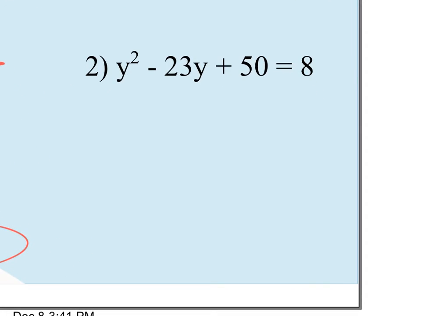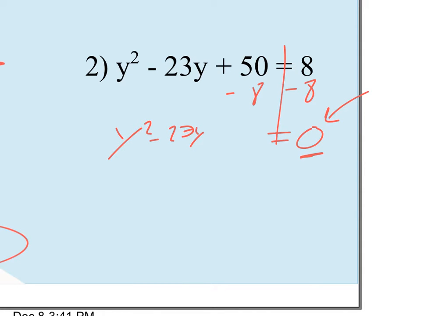Let's look at one more here on this page. Same thing. I need to get this solved for 0 first. So I have to draw my line and bring the 8 over, otherwise it doesn't work. In the future, we'll learn there is something we could possibly do there, but right now, this is the best way we know. We have to get the like terms collected, and I have to have it solved for 0. Then I can use this factoring technique. y squared minus 23y plus 42.